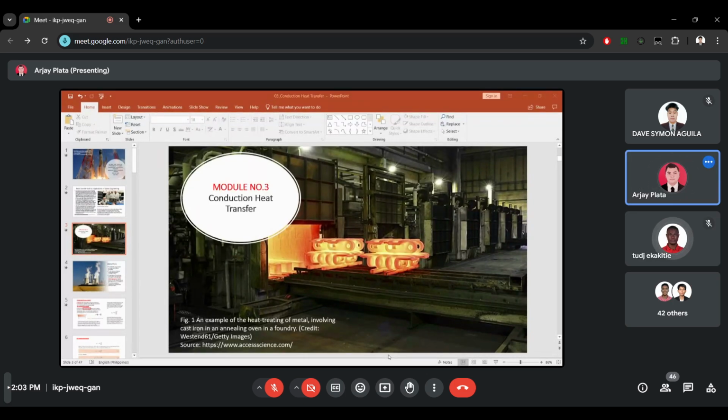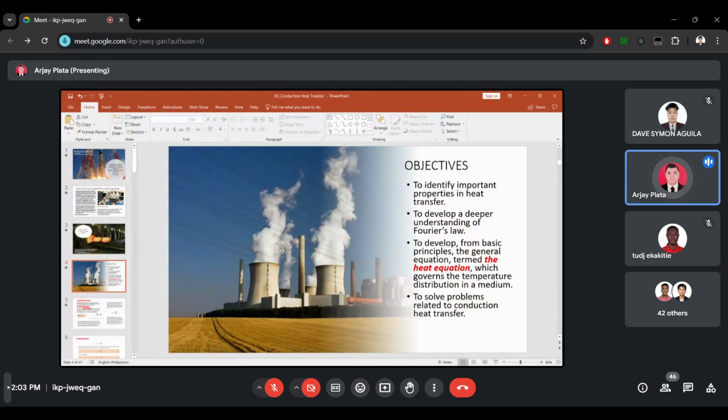Let's begin. So let's continue our discussion with conduction heat transfer. Our objective for today is to identify important properties in heat transfer, which is what we discussed yesterday, and then to develop a deeper understanding of Fourier's law, and to develop from basic principles the general equation termed the heat diffusion equation, which governs the temperature distribution in a medium.